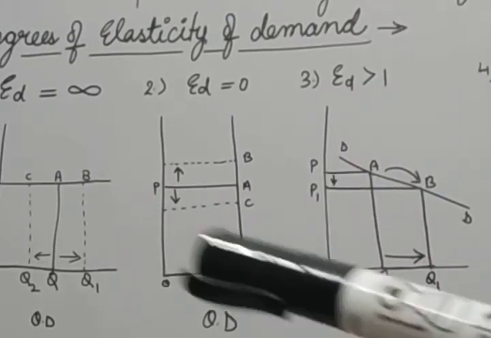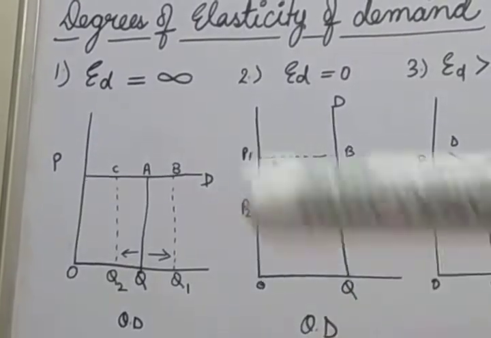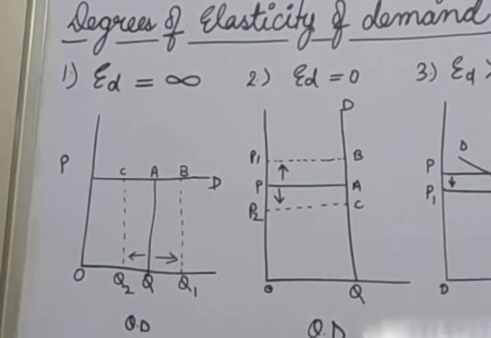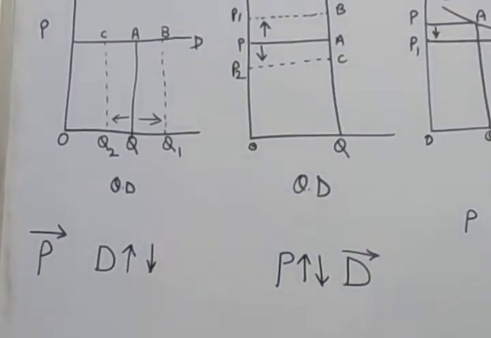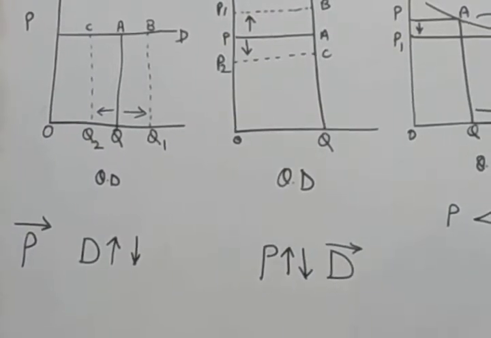Here you can see that the price is changeable, from P to P1, P to P2, but the demand remains constant. Price increases and decreases, but the demand remains constant.